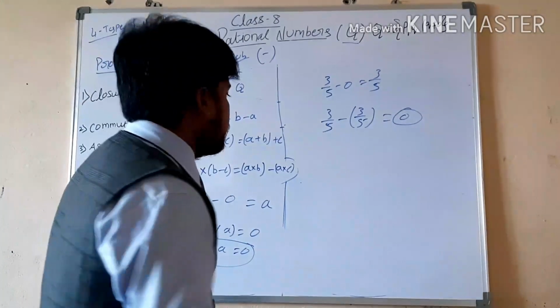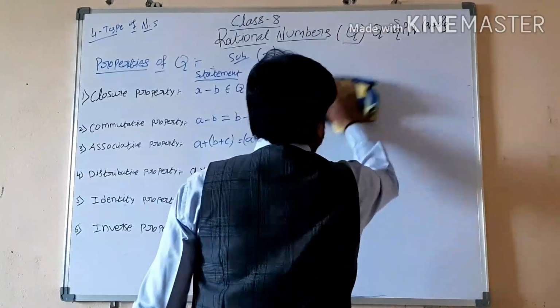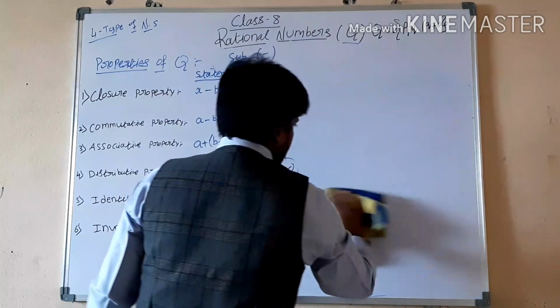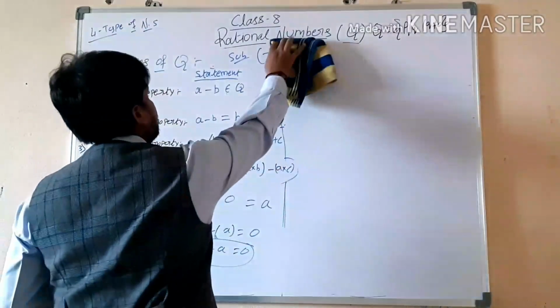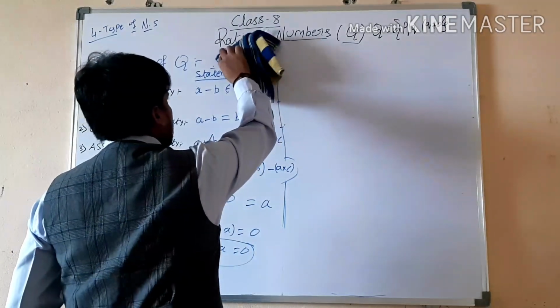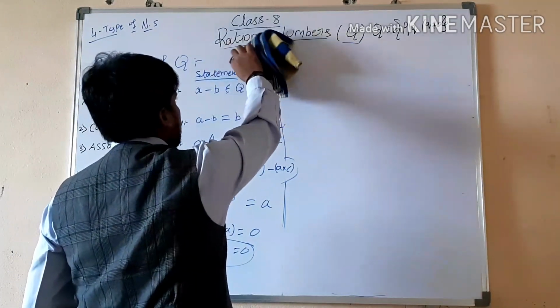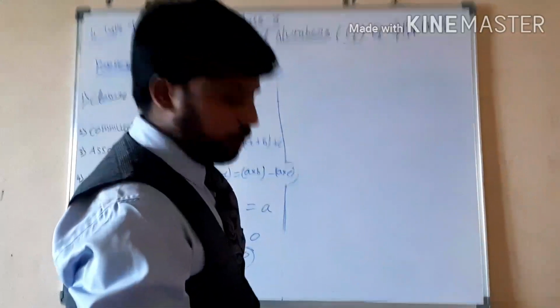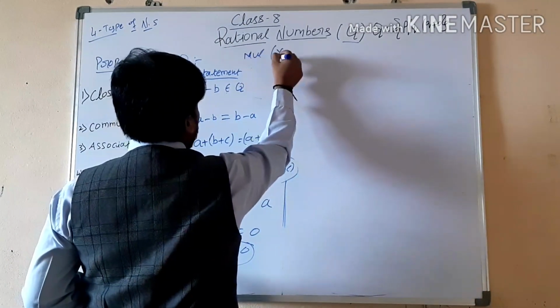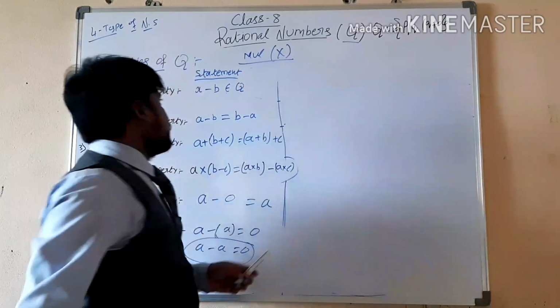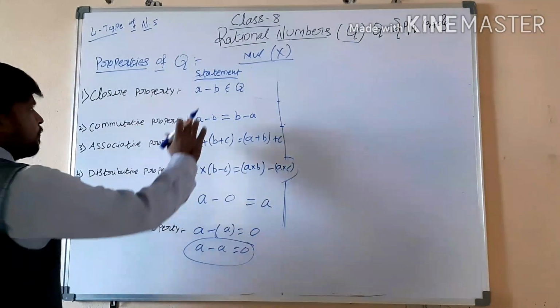So now we will see properties under multiplication. What is going to be satisfied under multiplication? First, the closure property.